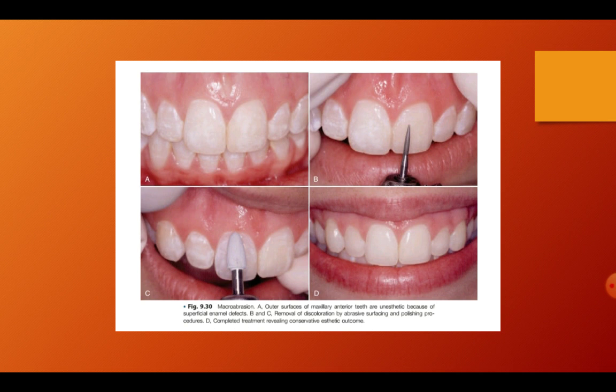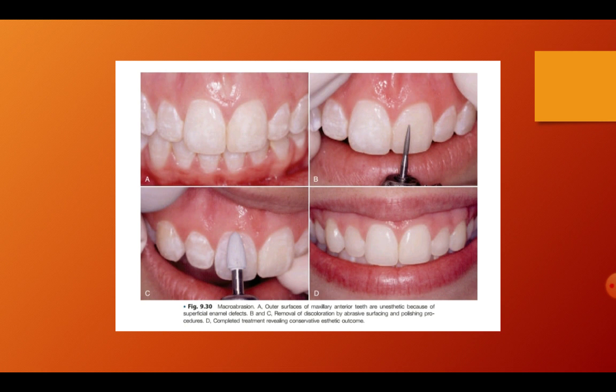Second photograph shows the process of macroabrasion. Here the outer surface of maxillary anterior teeth, which are unaesthetic because of superficial enamel defects, the discoloration here is removed by abrasive surfacing and polishing procedures.